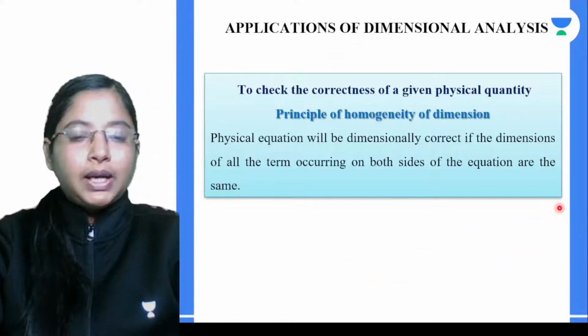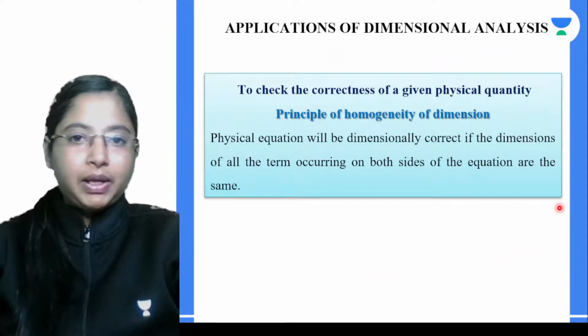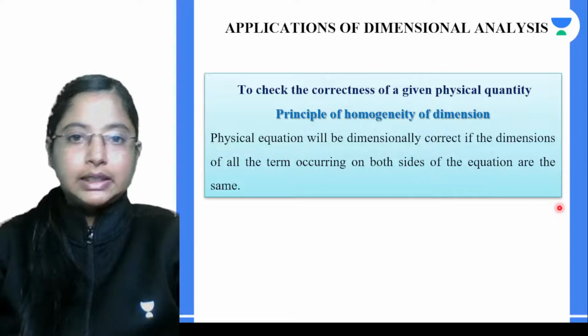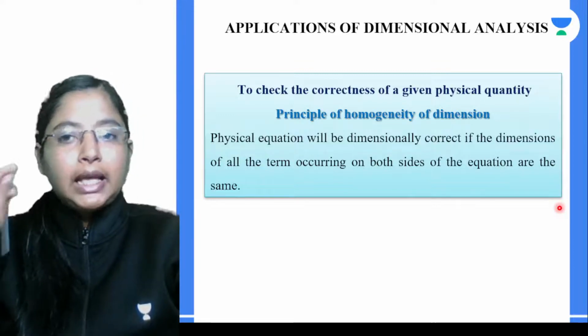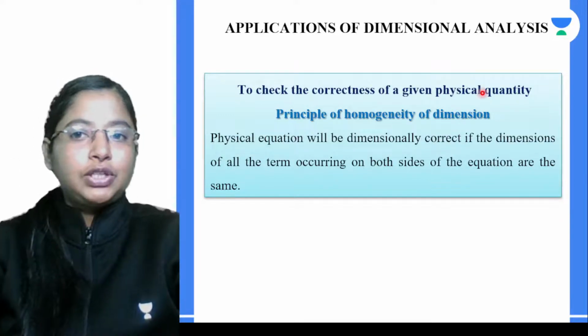Now going on to the second application that we have for dimensional analysis, it can be used for any given equation, any given physical quantity.